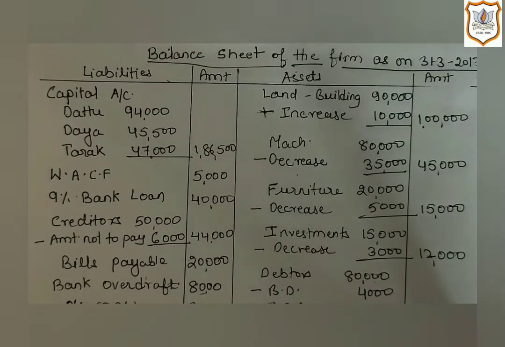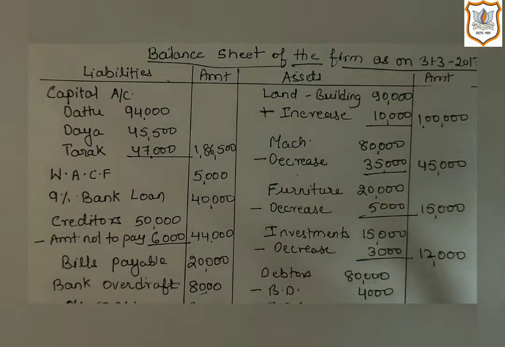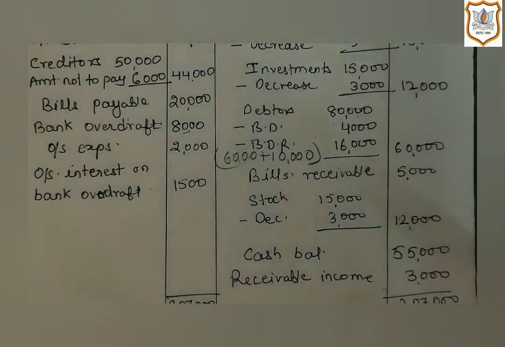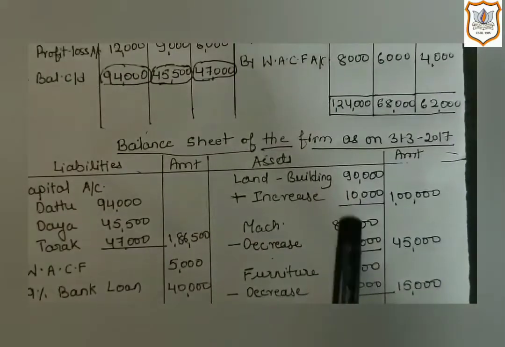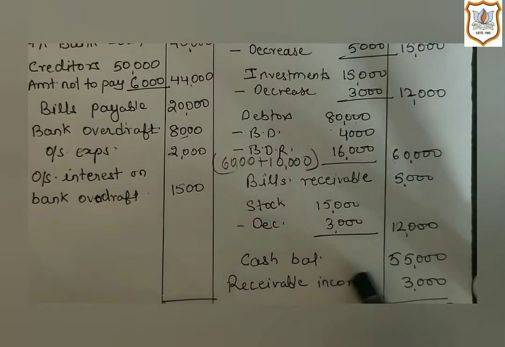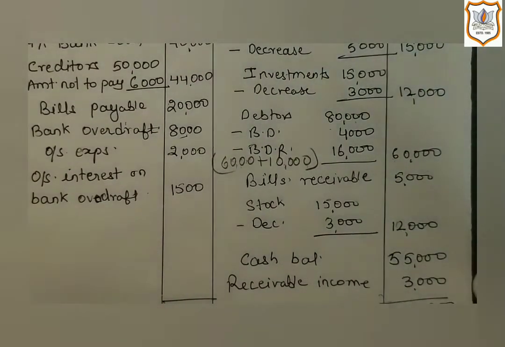Now the next item is income receivable 3,000, which is again given on the credit side of the revaluation account. Income receivable means it is an asset. It is an unrecorded asset, and when an unrecorded asset is brought to the books, it is profit for the firm. That's why it is given on the credit side. So as it is an asset, we will record it on the asset side of the new balance sheet as receivable income 3,000.